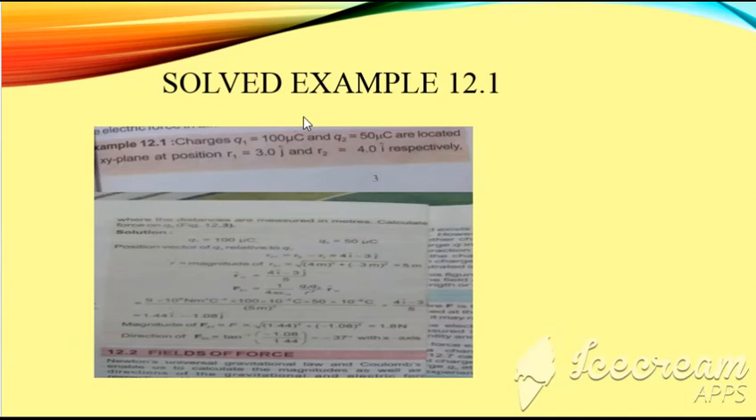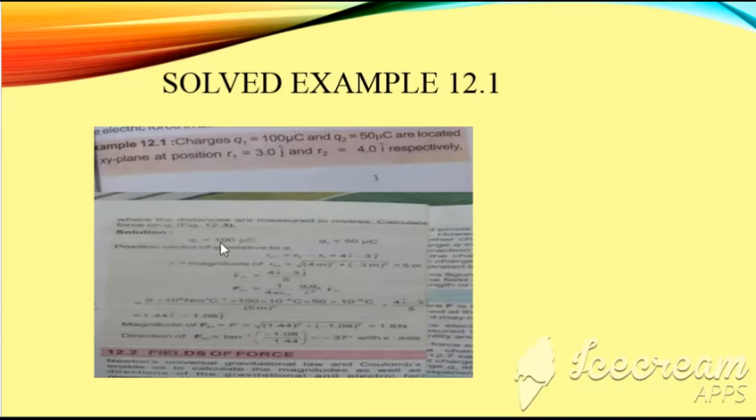Now let us solve the first example, which is 12.1. It is related to Coulomb's law. Its statement is given as follows. We have two charges Q1 and Q2. Charge Q1 is equal to 100 microcoulombs and charge Q2 is 50 microcoulombs. These are located in the XY plane at positions R1 equal to 3 J unit vector and R2 equal to 4 I unit vector respectively, where the distances are measured in meters. Calculate the force on Q2.